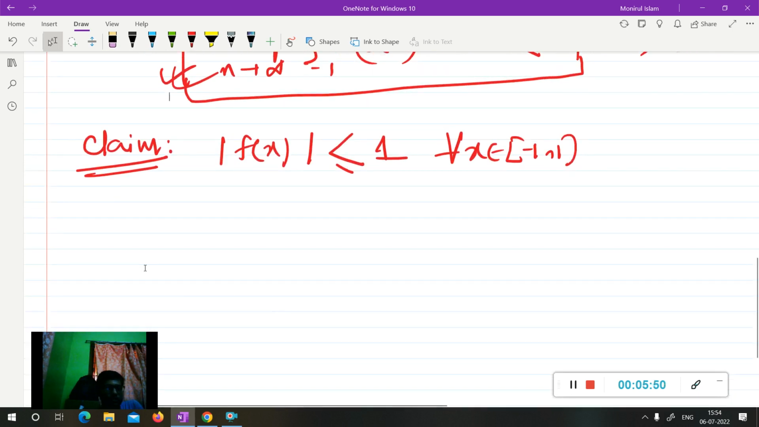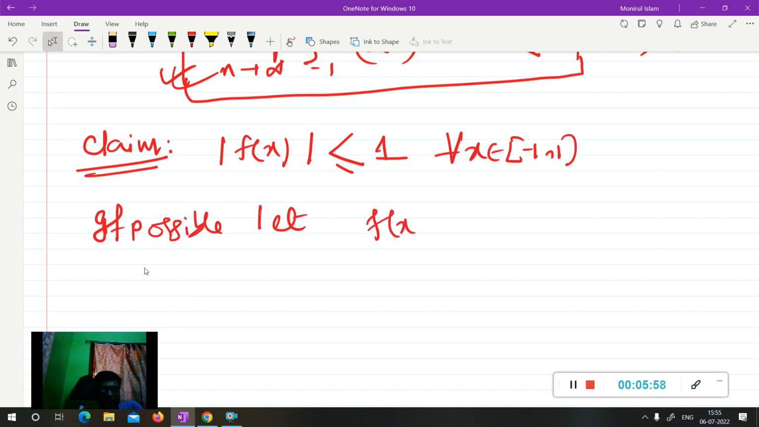Okay, we are going to verify this claim. Suppose, if possible, let |f(x)| equal to a real number, because f is real valued, this function is real valued, meaning this will be a real number.